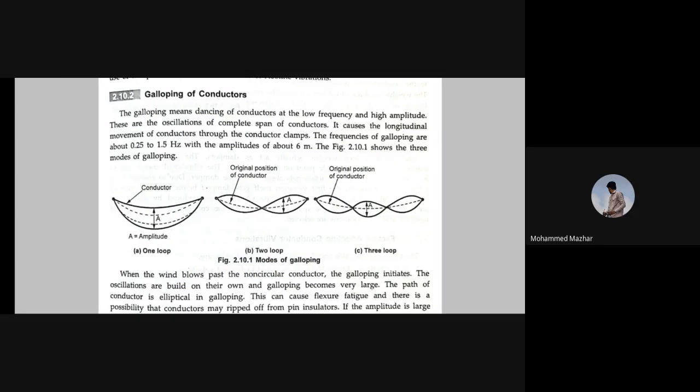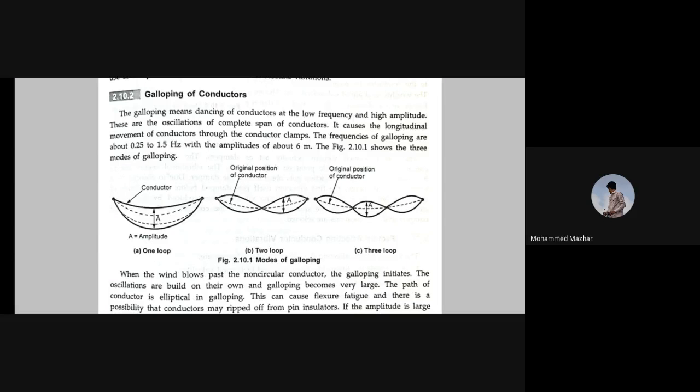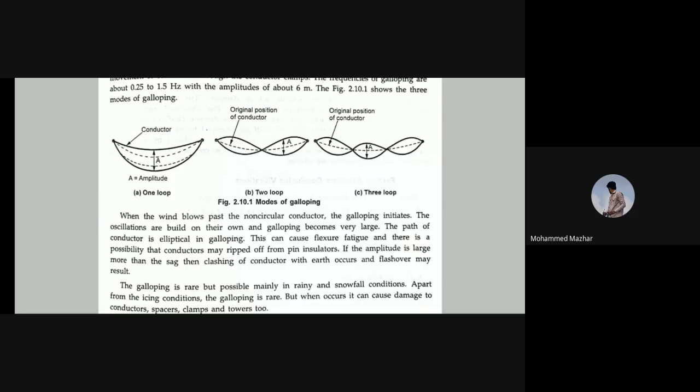Okay. The figure shows the three modes of galloping, that is one loop, two loop, and three loop. You will understand what galloping is because you see the conductor and the amplitude in the first one loop. In two loop, what happens? It moves in both directions, means the wave can be in two cycles. Okay, so when the wind blows past the non-circular conductor, the galloping initiates.